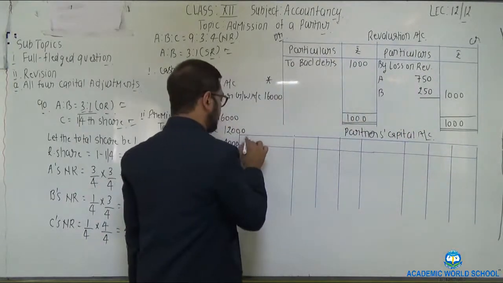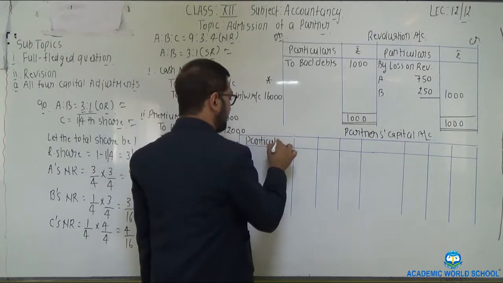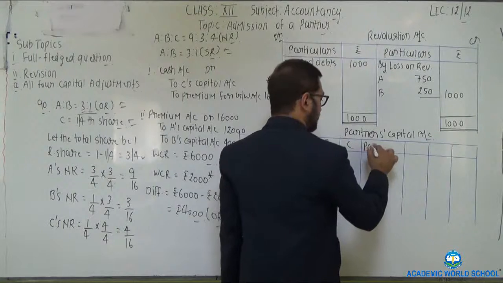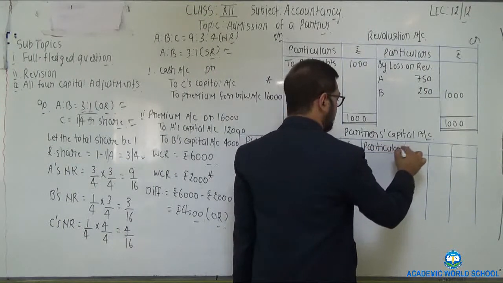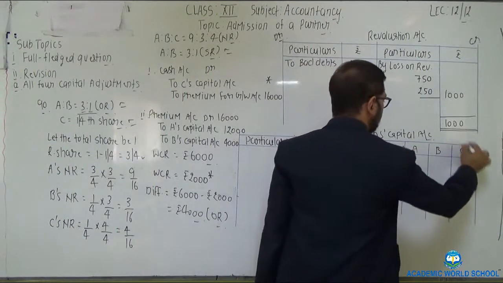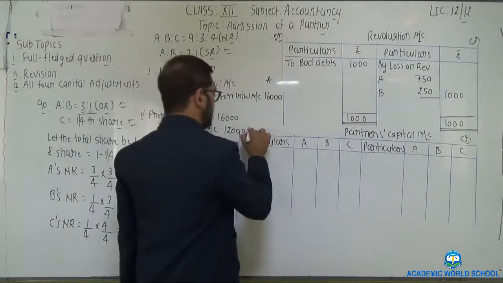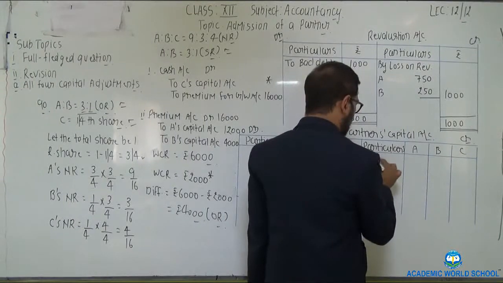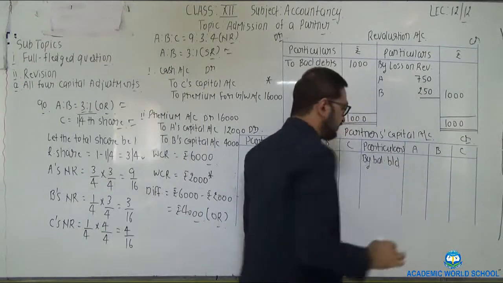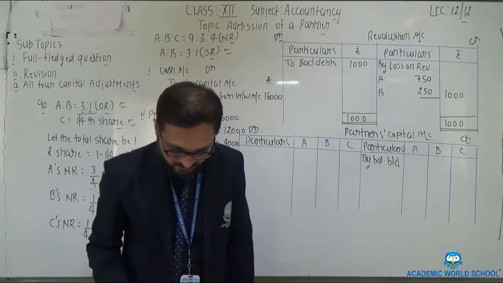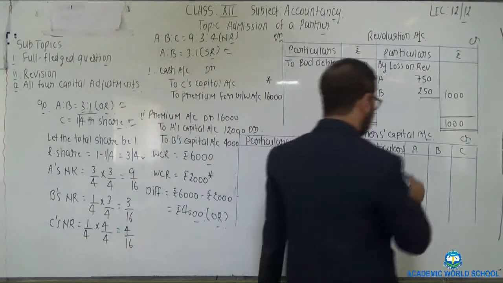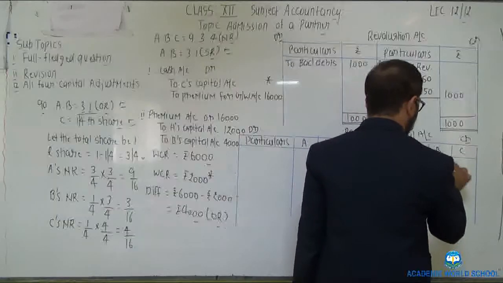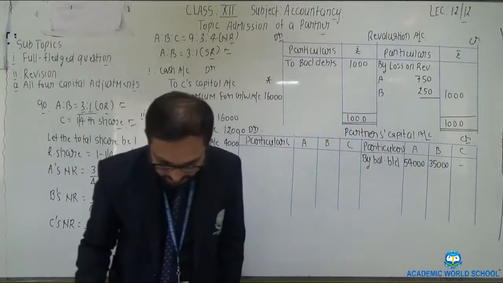the partners' capital account. Format: particulars, A, B, C. So this account is to start from the credit side by placing their respective capital balances, which were 54,000 and 35,000.